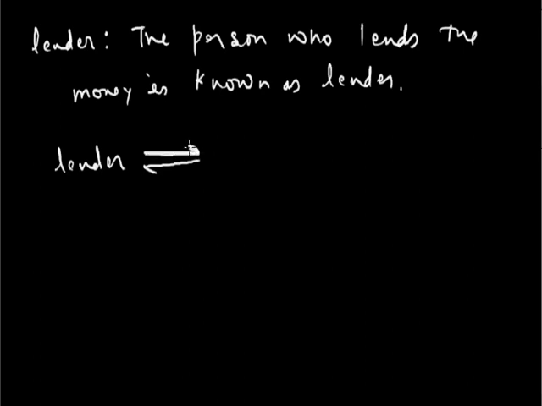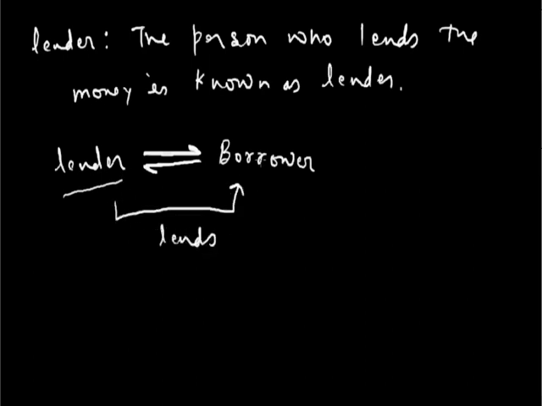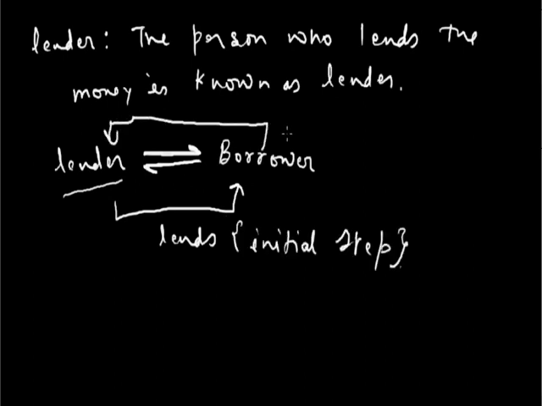this half arrow sign represents the flow of money. So the initial flow of money is from lender to borrower, and the final flow of money is from borrower to lender. First half of this sign represents the initial stage, where the lender lends the money to the borrower, and at the final step, the borrower returns that money to the lender.